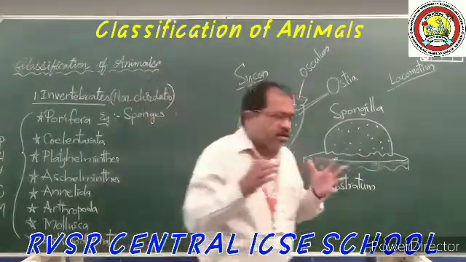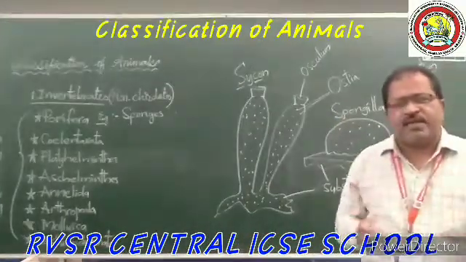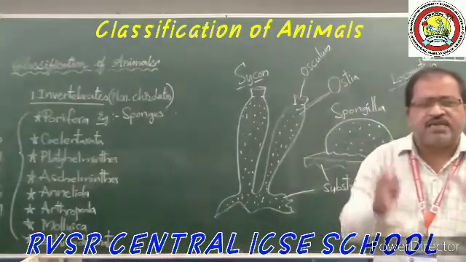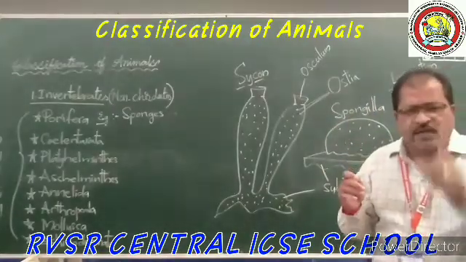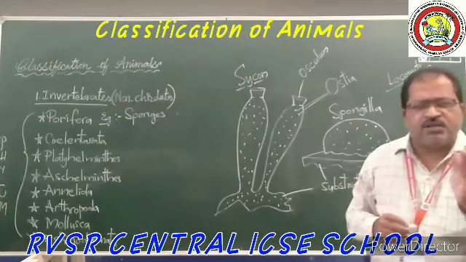They have intracellular digestion, meaning the digestion occurs within the cell itself. That is called intracellular digestion.